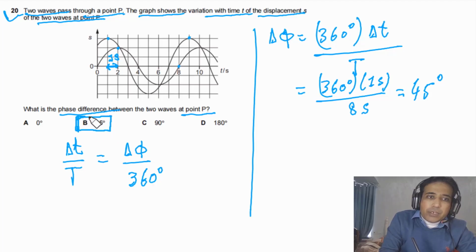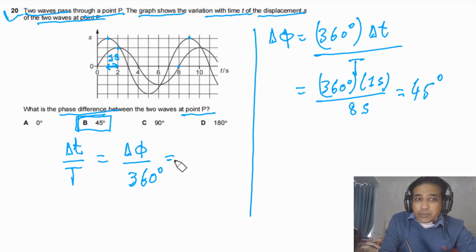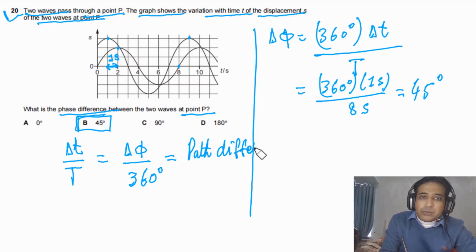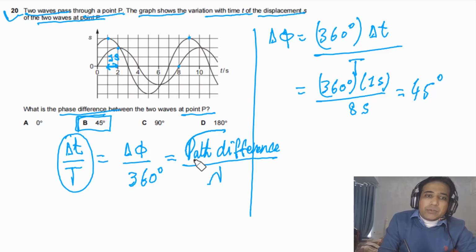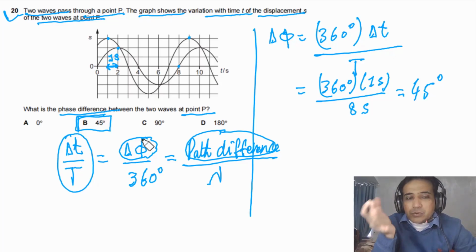So this is how you can figure it out. This formula you can also extend to path difference. So this ratio is also equal to path difference divided by lambda. Sometimes they will give you the time difference and ask you to calculate path difference, sometimes they will ask you to calculate phase difference. So this is the main idea. The question can be different, but the concept is the same, because this is just like a tool. There can be different machines, there can be different questions, but you can use the same tool. So this is the main tool.